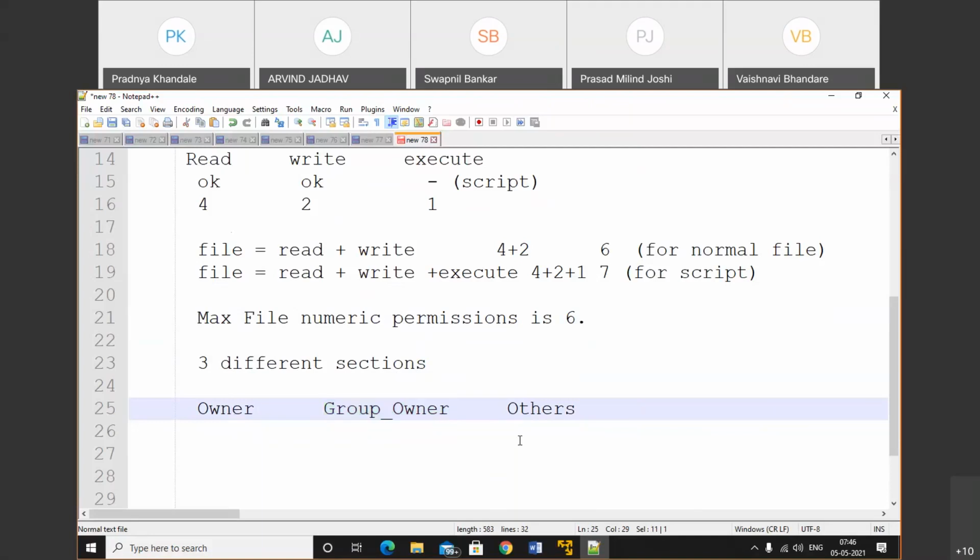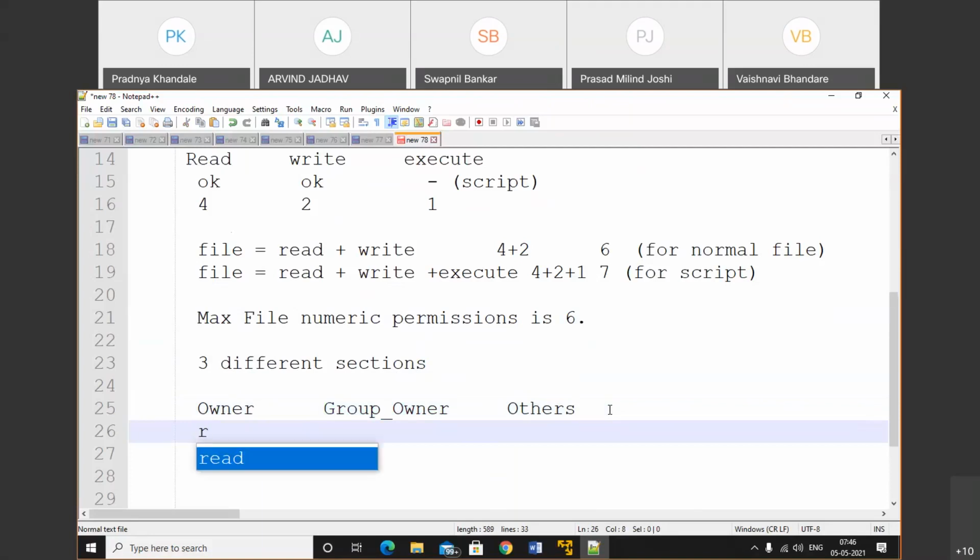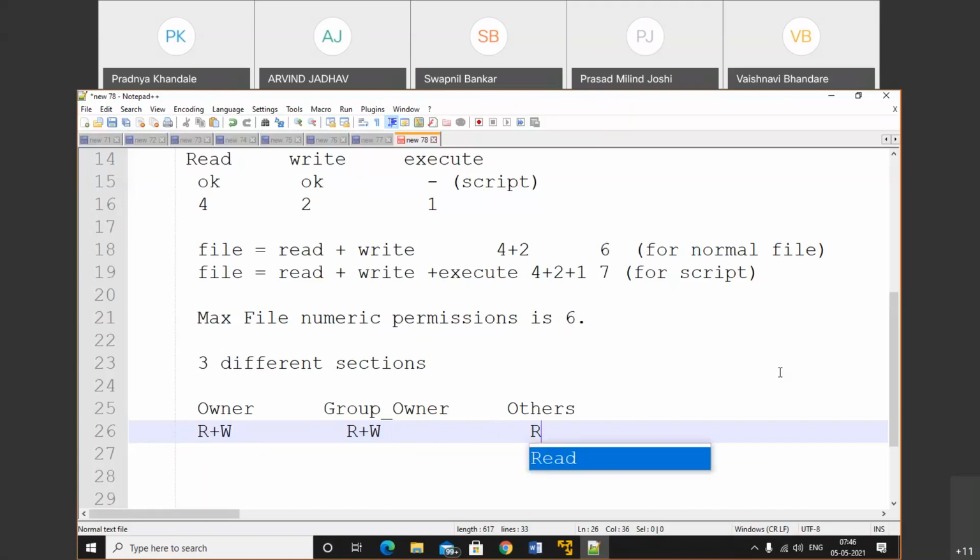Now in that section, the owner can perform read plus write. Execute we will not perform, as it is only for scripts. Again, the group owner will be able to perform read and write. We'll discuss the max permissions, and after that we'll discuss the min permissions.